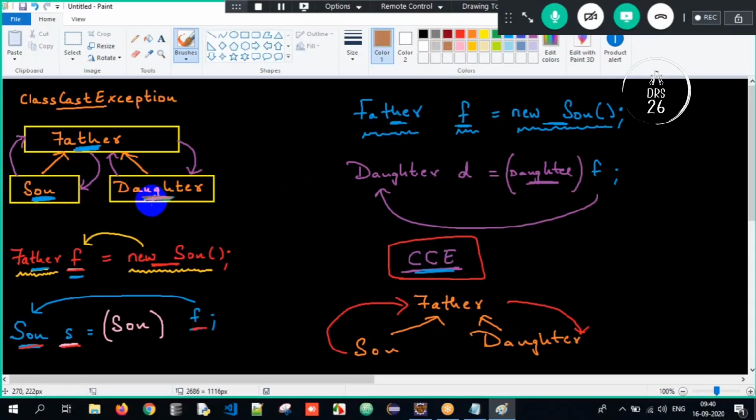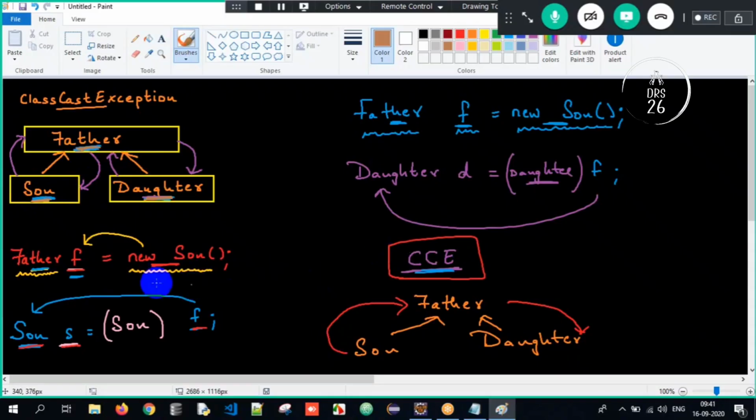Again, one more fine day, daughter will say: Dad, father, I want to go shopping with my friends here. Please give me 10,000 rupees. So the daughter is requesting her father to give 10,000 rupees for shopping. Now father will give the money to son here. Don't you think it's a problem? Daughter requested the money from father. Father has to give the money to daughter, but he's giving the money to the son here.